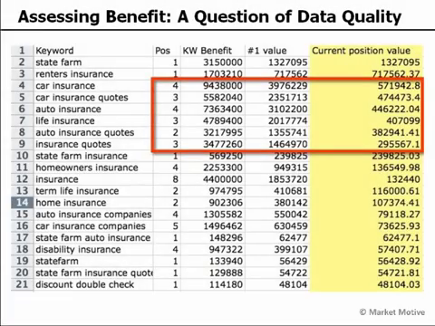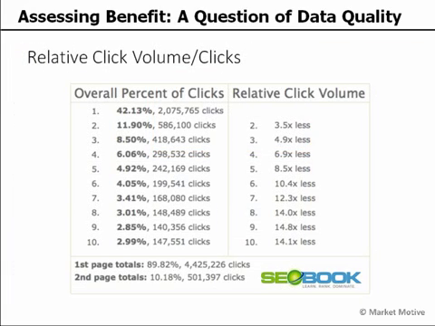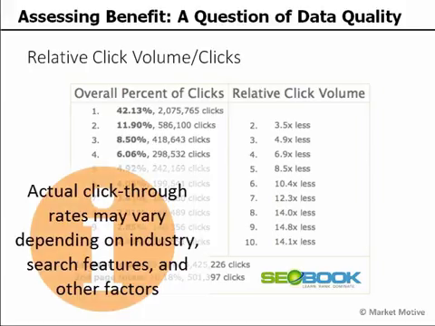We'll do a direct calculation and a little bit more on upside potential in the next video with a live hands-on demonstration. But before we do that, I want to give a caveat of this current position value. It's based on an assumption of overall percent of clicks and relative click volume. This is built into that spreadsheet at SEO Book, and it's very good information. It comes from a very reliable study, but it's still an assumption here that these are the click-through rates and volume that you're going to get in different positions. So that's built right into the spreadsheet with the current position value. So just a question of data quality there, something to consider.